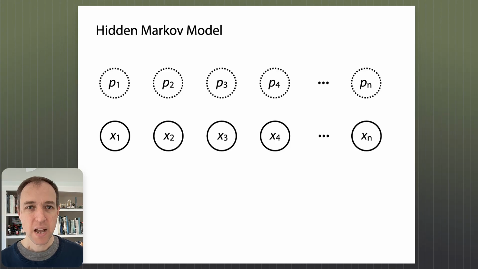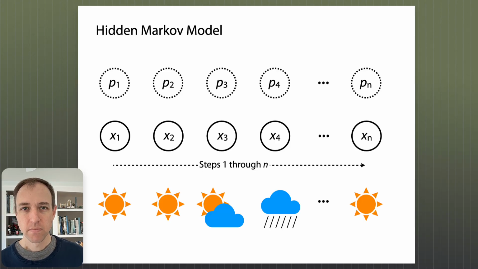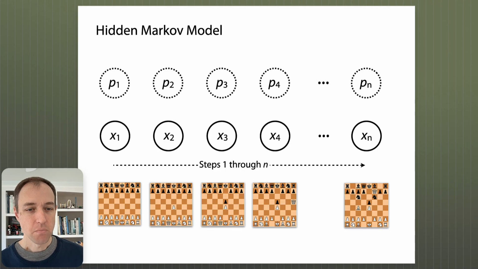We could apply the hidden Markov model to study something like the weather, where steps 1, 2, 3, and so on are days, and we use information from previous days to predict future days. Or maybe we're studying a chess game, where the steps are the turns of the game, and the state of the chessboard is evolving over time.